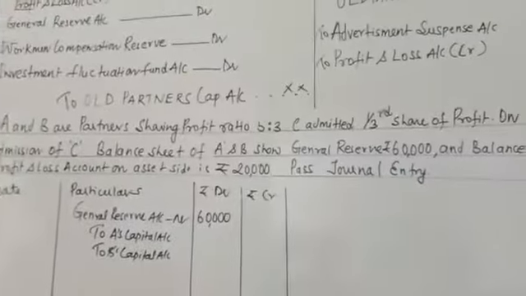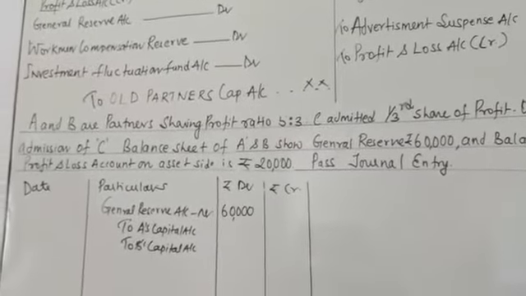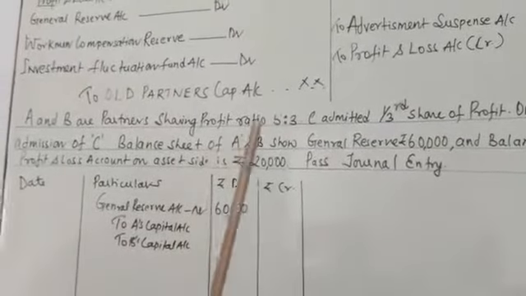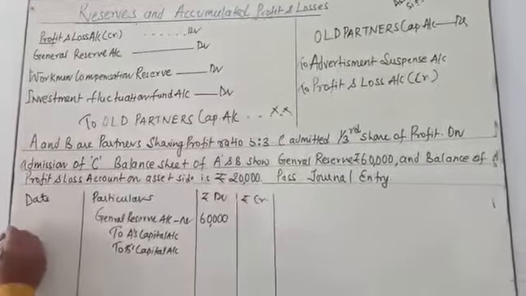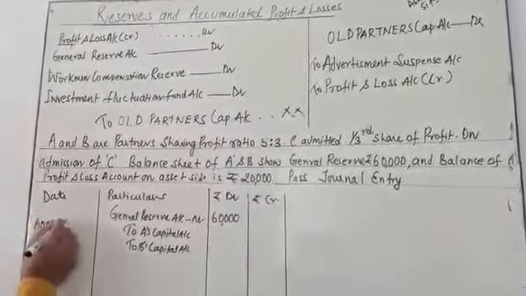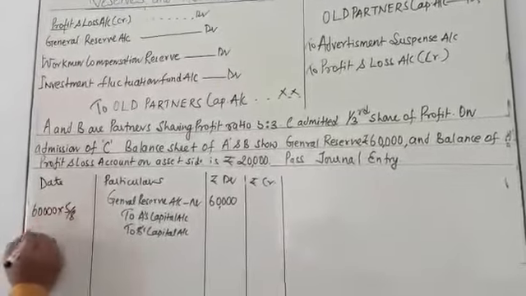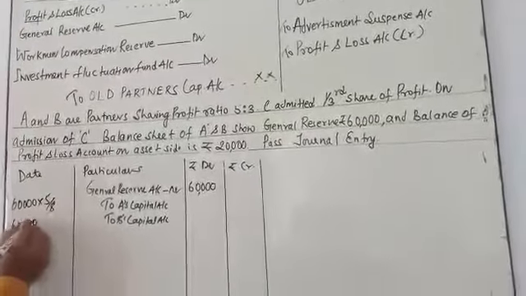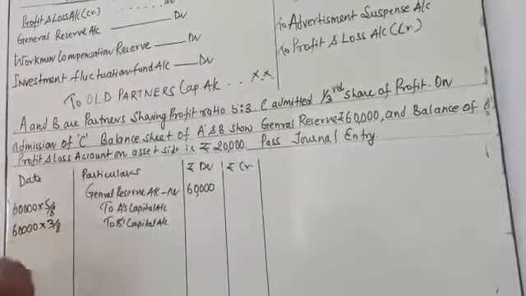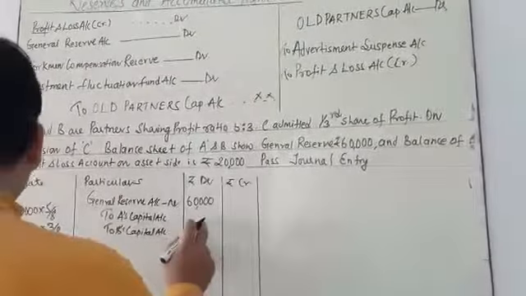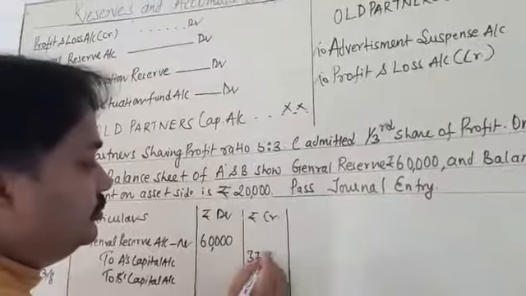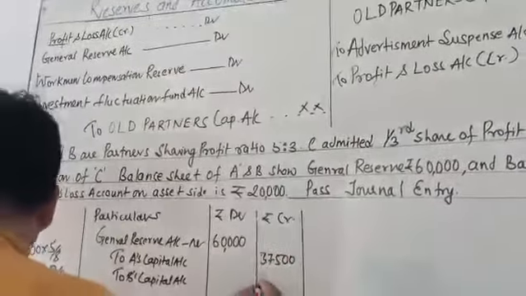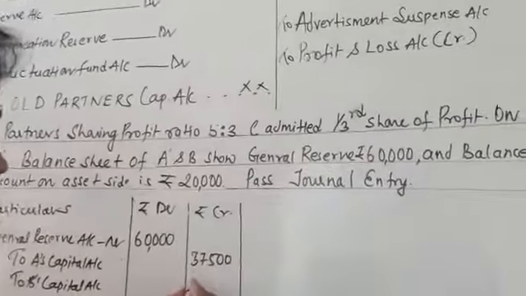What is the old ratio? The old ratio is 5:3. So you have to calculate 60,000 multiplied by 5/8 and 60,000 multiplied by 3/8. The first one you will get is 37,500, and the second one is 22,500.